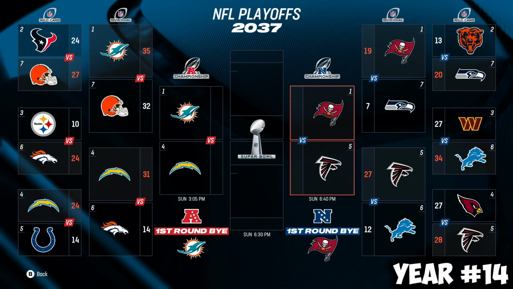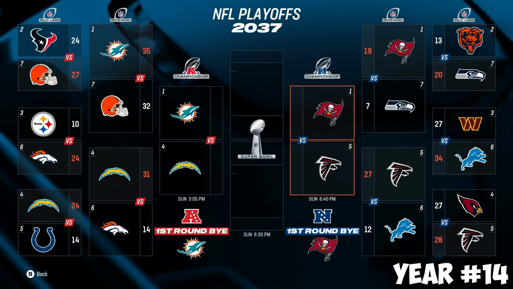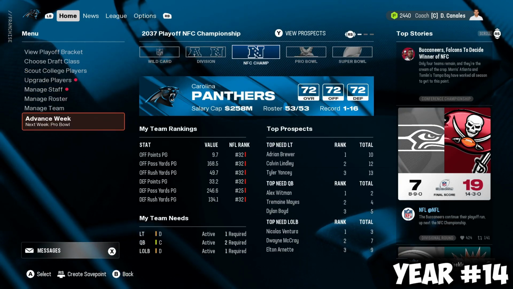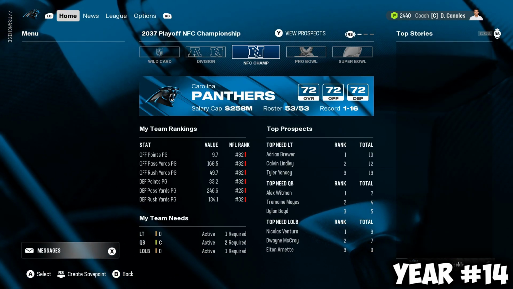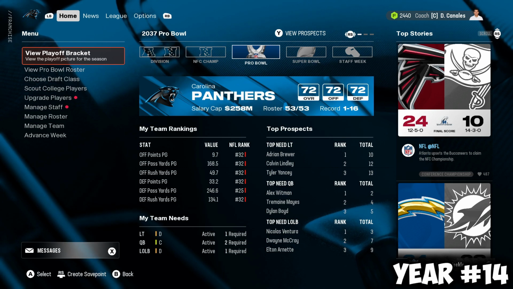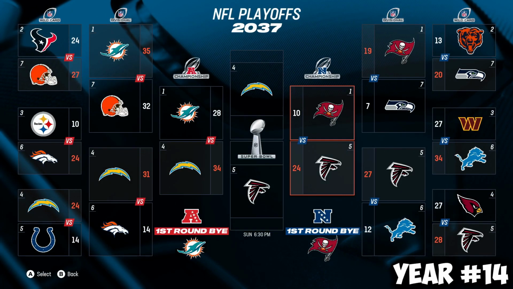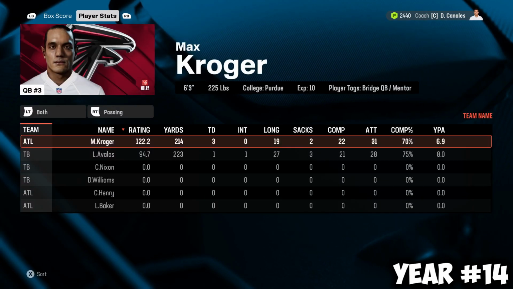It was a 19-7 win over the Seattle Seahawks. We're going against the 5th seed Falcons. Pretty sure they beat us a year or two ago, but it's a chance to get some revenge. Can we make another Super Bowl towards the end of the career of Rigoberto Fry? We lose to the Falcons again. They're our kryptonite. We lose 10-24.